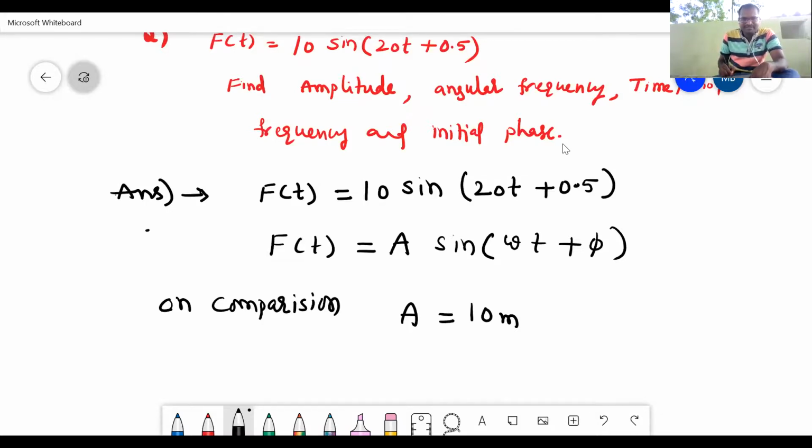Next, angular frequency. Just by comparison, we get omega is equal to 20. Angular frequency unit is radian per second. Next, time period.